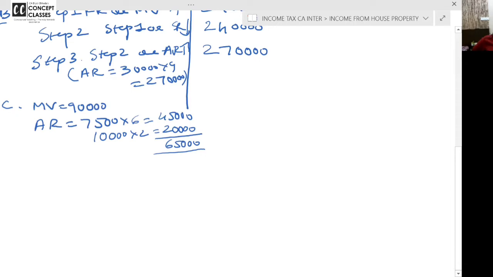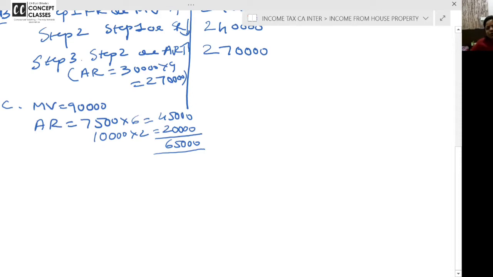Yeah, you write it down. I'll explain once again. First you write it down. You have received 7,500 rent from April to September. October, November, December, January, property was vacant. No tenant came. To-let board you have put out. See, due to COVID, so many properties are to-let. February and March, again it was let out. 10,000 into 2, 20,000. So what is the actual rent? 65,000.